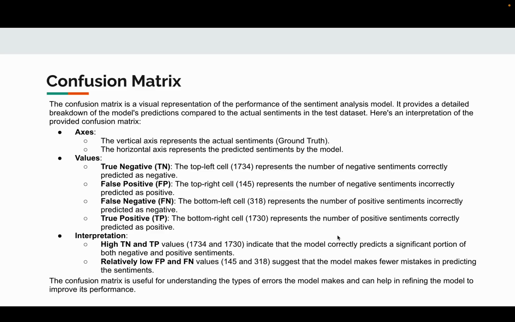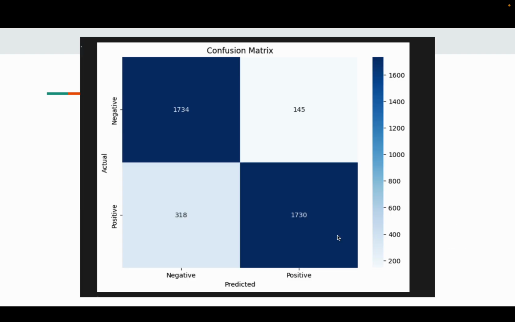The confusion matrix visually represents our sentiment analysis model's performance by comparing its predictions to the actual sentiment in the test dataset. The vertical axis shows the actual sentiment, and the horizontal axis shows the predicted sentiment. And we can see the figure on the next slide. And that is the information of the confusion matrix.